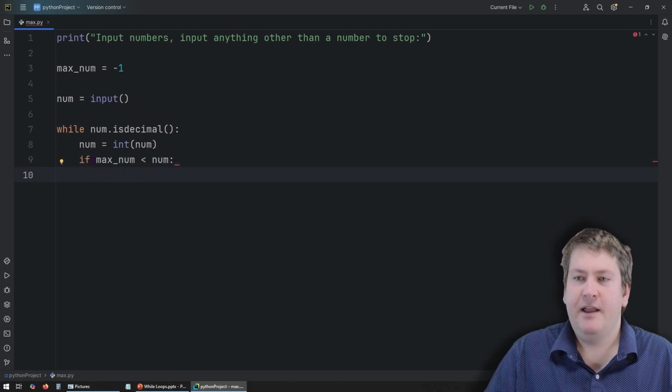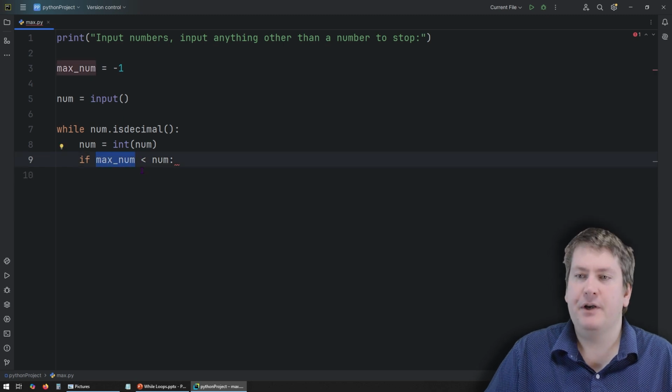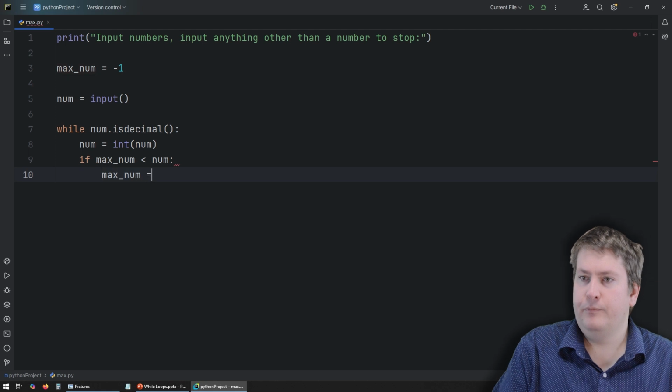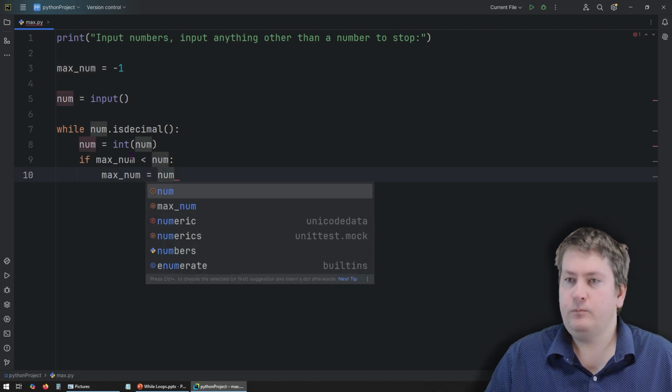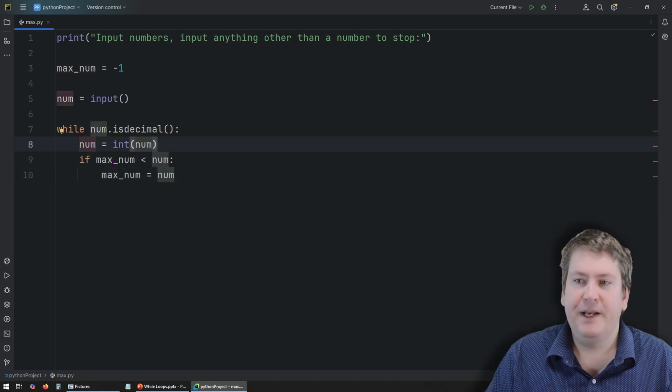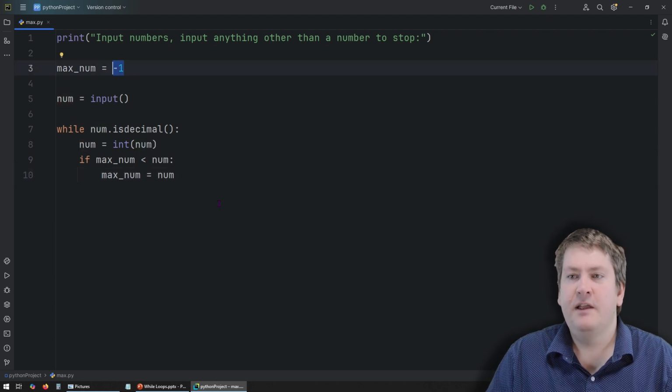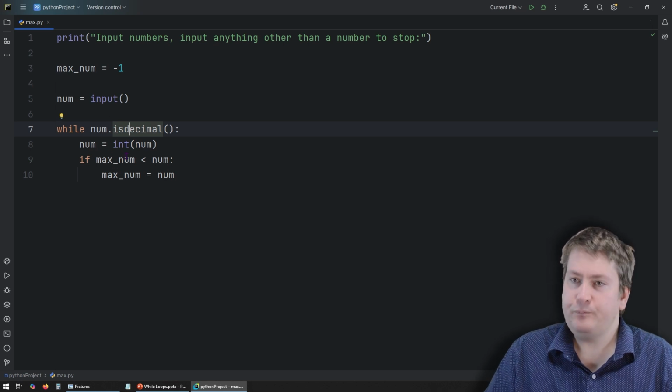So we're checking if maxNum is less than num, then we're going to update the value of maxNum because we just found a bigger number. So if we found a bigger number, update it to that bigger number. And because we set this to -1 to start with, it means whatever the first number is input, as long as it's valid, it is going to be the new maxNum.